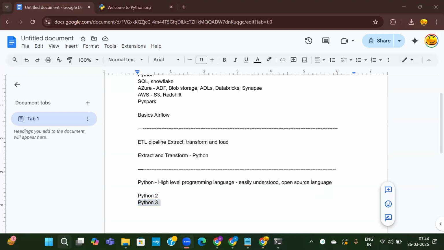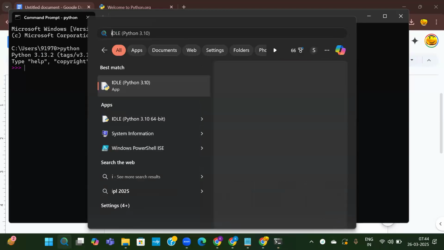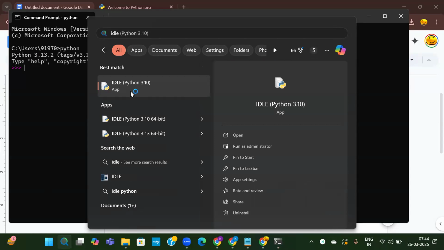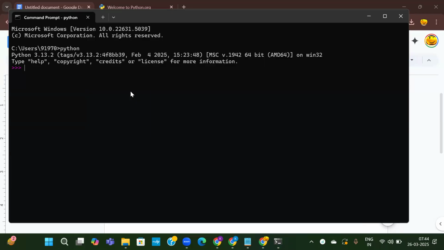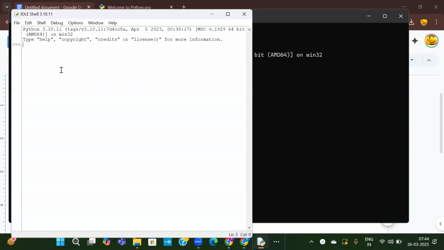So once you install Python, you are able to see it in the command prompt. The version is this, but how can I write programs and execute them? For that, it comes by default with an IDLE environment. In the search box, just write IDLE. IDLE stands for Integrated Development Environment. It will open up like this. This is the IDLE environment which comes by default. We can say it is an interactive environment because whatever we write here, it will execute immediately.